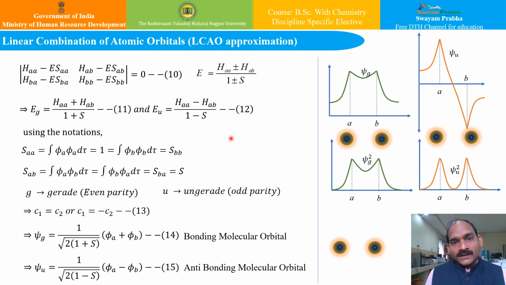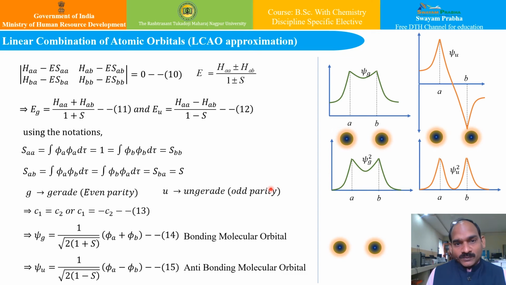And therefore we find that the linear combination of two atomic orbitals has given two orthonormal molecular orbitals for the hydrogen molecular ion, which is very similar to the orthonormal atomic orbitals in the case of the hydrogen atom. So this is nothing but a very similar case to the atomic orbital of the hydrogen atom. We call it in this case a molecular orbital, since there are two nuclei. However, the electron which is shared is only one. Now these two wave functions and their squares are plotted and are shown over here.